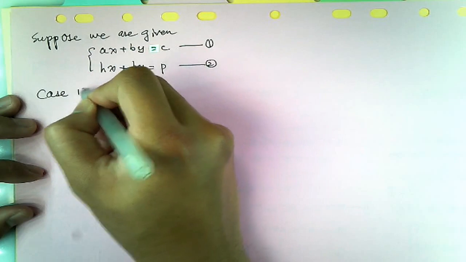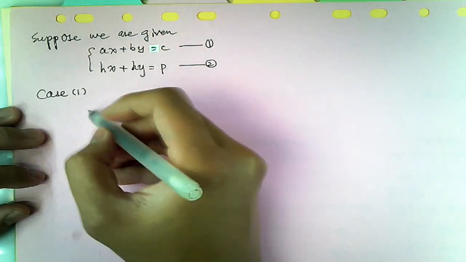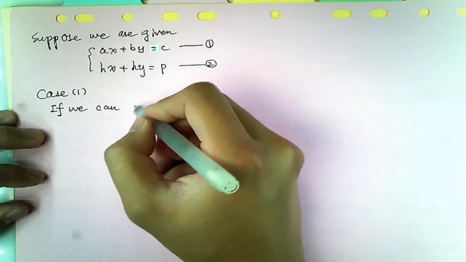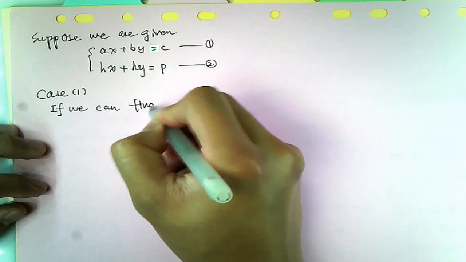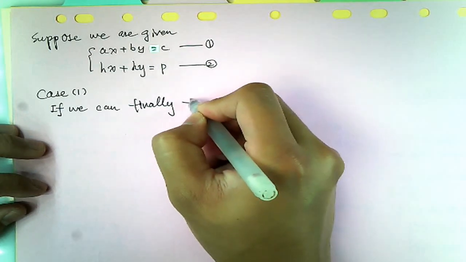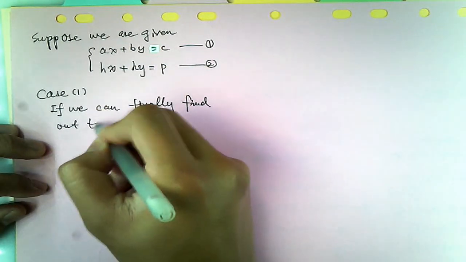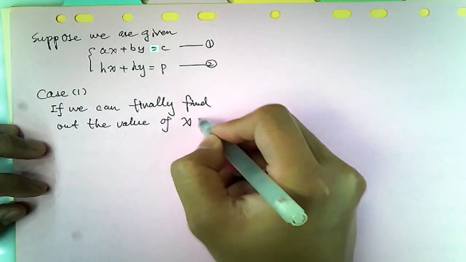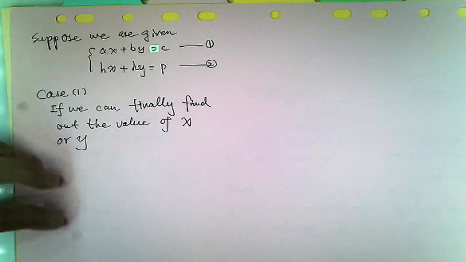Let's call it case 1. If we can finally find out the value of x or y. Okay, you can just find out x or y.